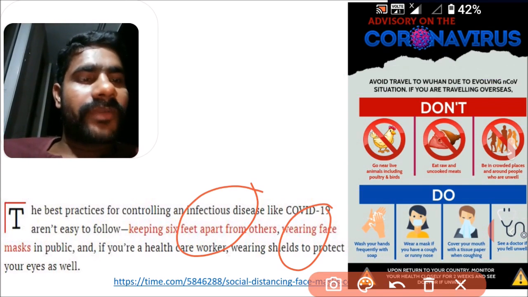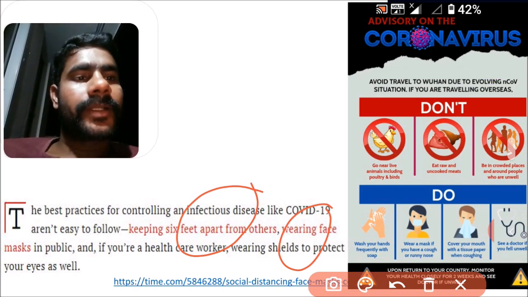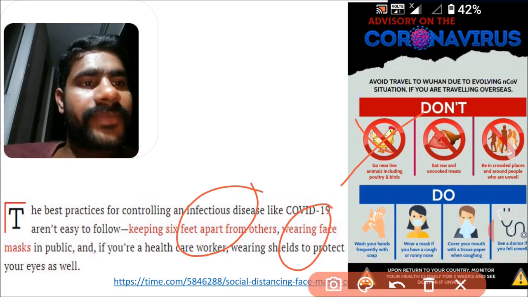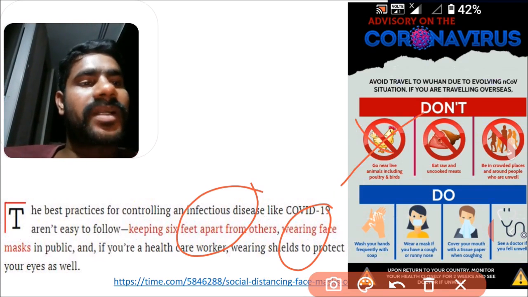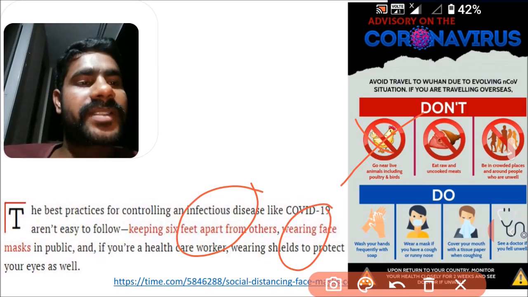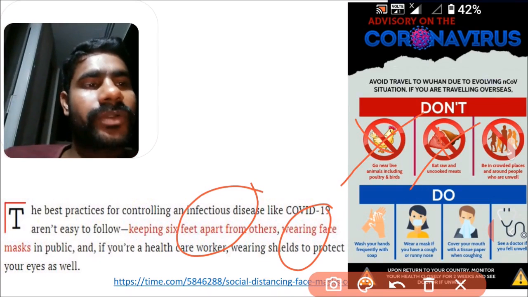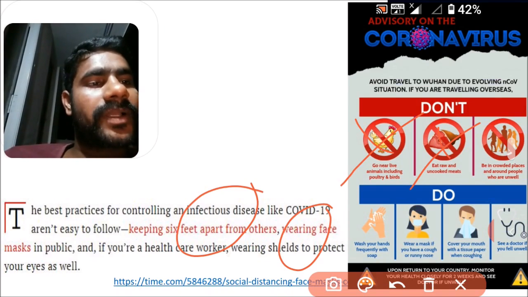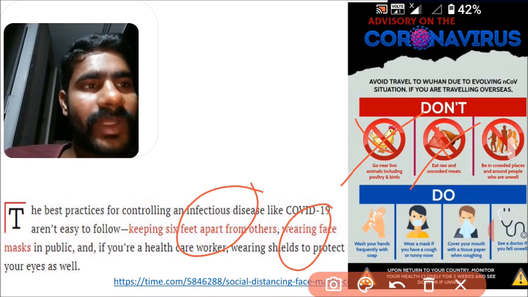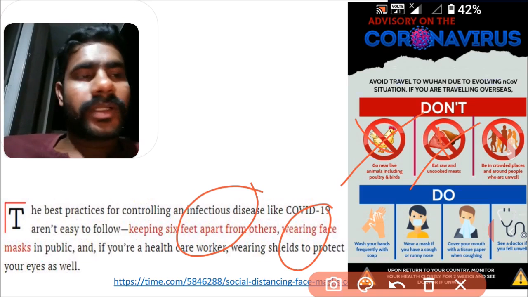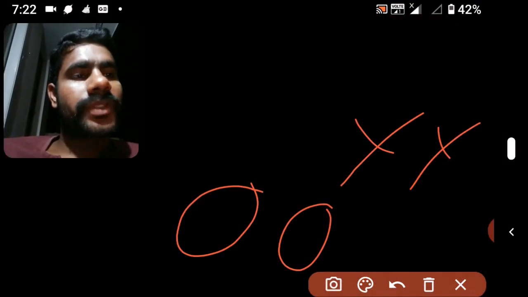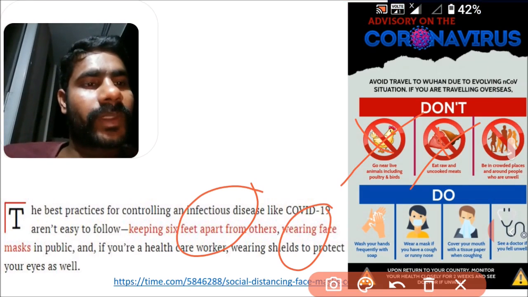We should not go near live animals, including poultry and birds, and we should not eat raw and uncooked meat. We should not be in crowded places and around people who are unwell. I mean, we should not do social gatherings and all.